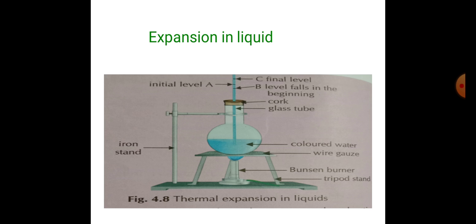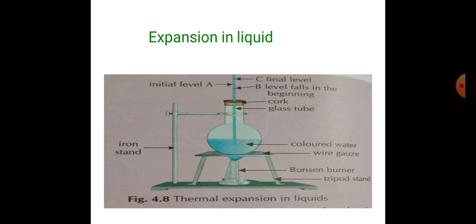Now next is expansion in liquids, which is another state. The molecules of a liquid are packed less closely to each other as compared to molecules in a solid. Thus the space between the molecules in a liquid is more. As the molecules are some distance away from each other, the force of attraction is not so strong in a liquid.